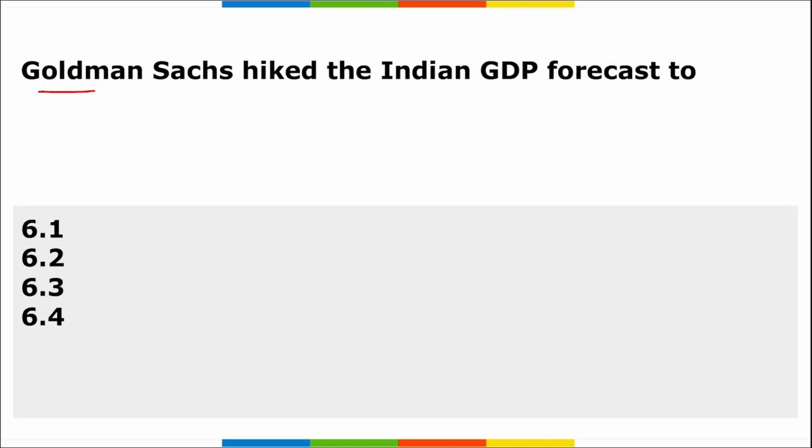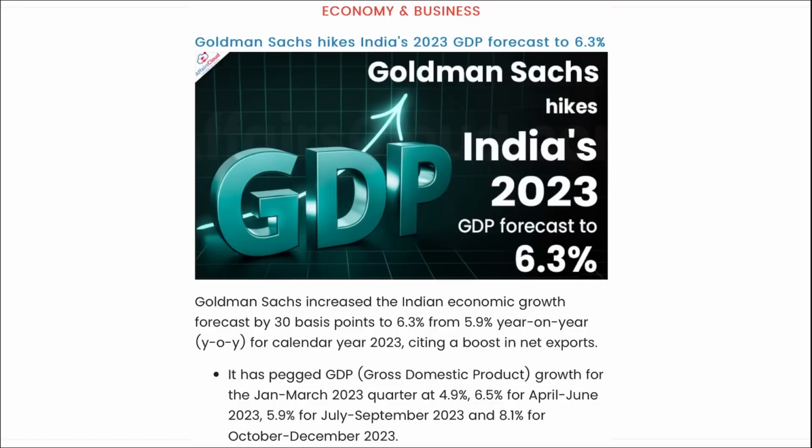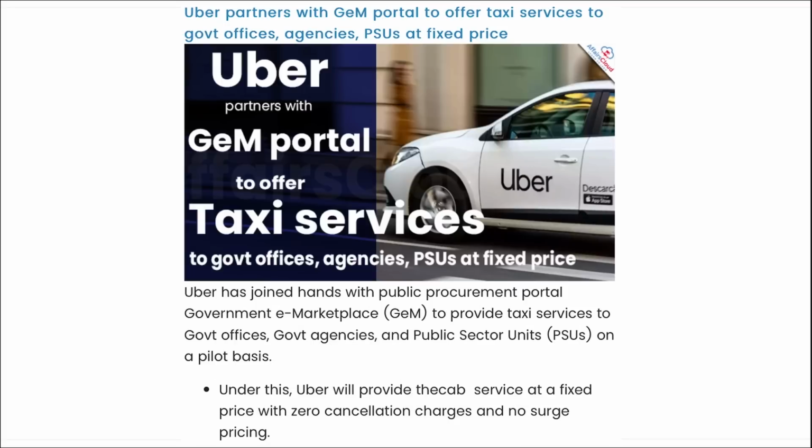Moving on, Goldman Sachs hiked India's GDP forecast to 6.3%. So remember, Goldman Sachs has increased India's GDP forecast by 30 basis points, that is by 0.3%, and now the figure stands at 6.3%. Right? Mark this important. So according to Goldman Sachs, India's GDP will be growing by 6.3% in the year 2023. Next, here you can see Goldman Sachs hiked India's GDP forecast to 6.3%.